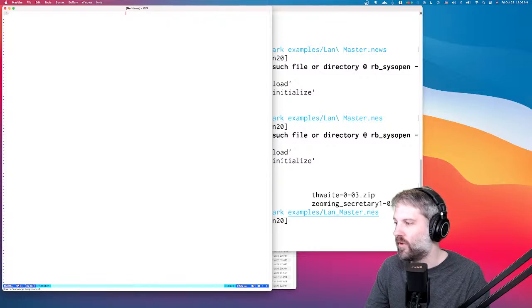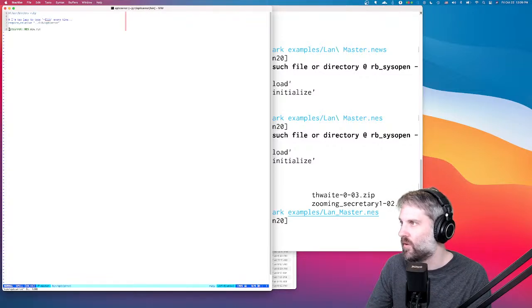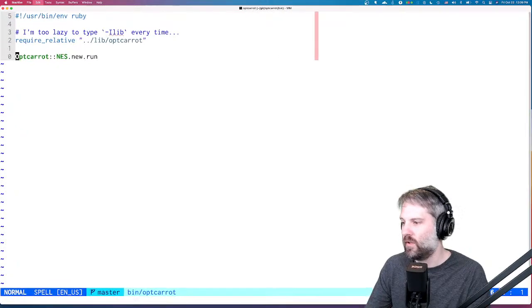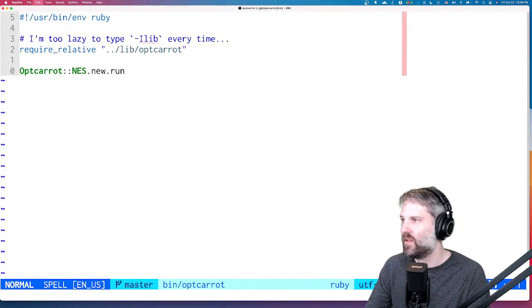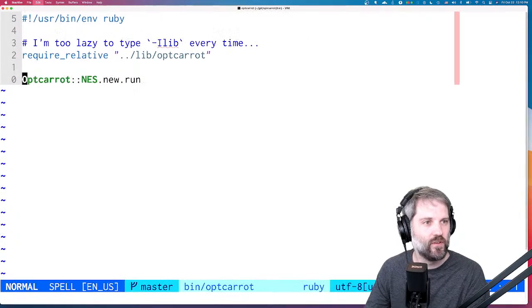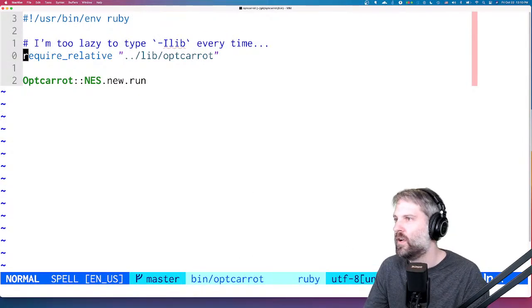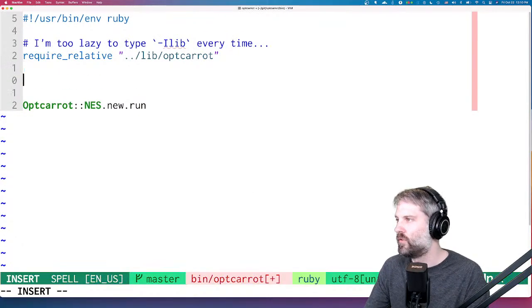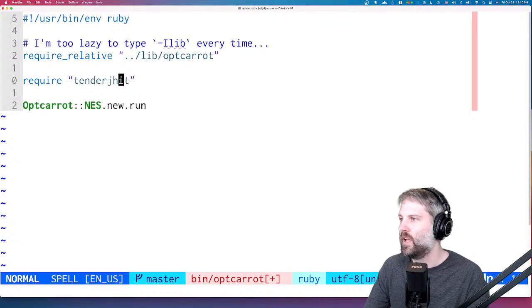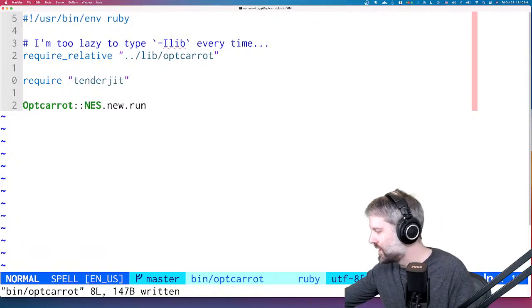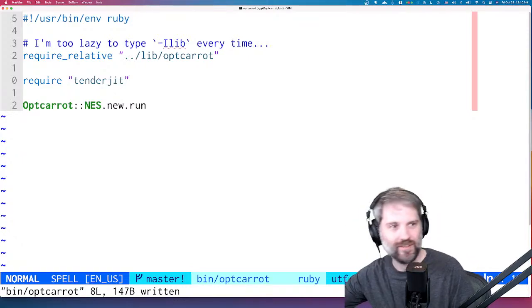And I know the font on this is small. I'm going to bump it up here in a second. Seems big enough. There we go. Look at that. Nice and big. All right. So let's do require TenderJIT. And we have to... Oh, I wanted to show off.